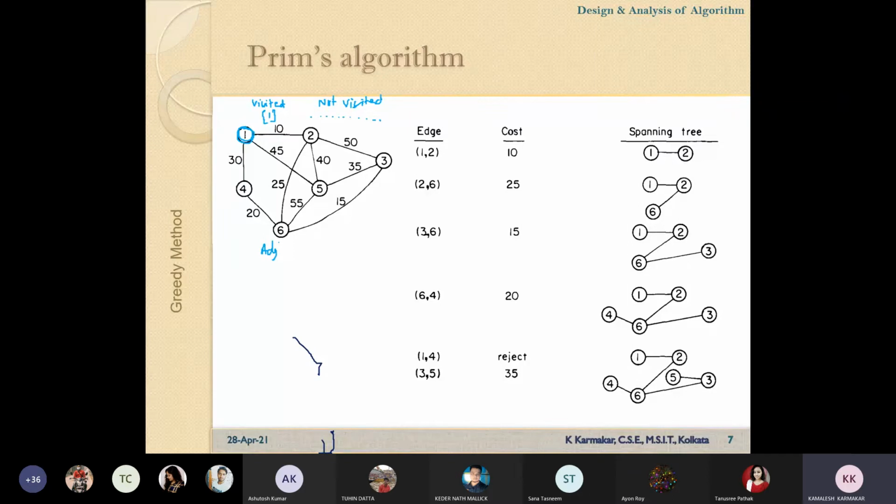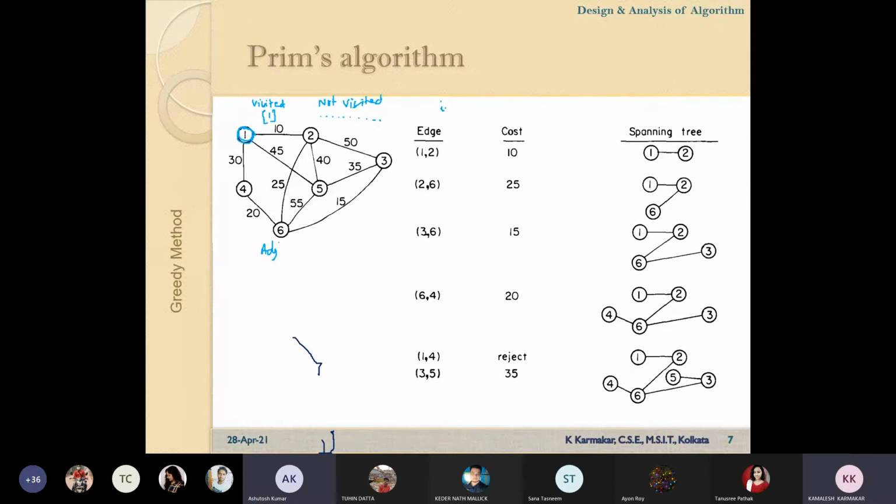So from vertex 1 we have to calculate the distance. What is the distance of vertex 2? Vertex 2 is directly connected, so the distance is 10. For vertex 5, the distance is 45. Vertex 4, its distance is 30. Which one is minimum among them? So we are calculating. Vertex 2.